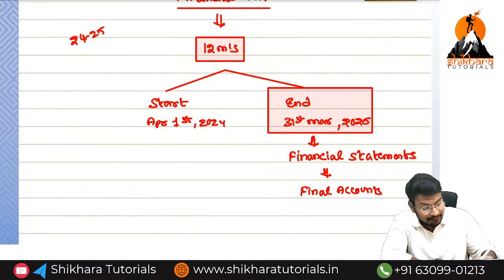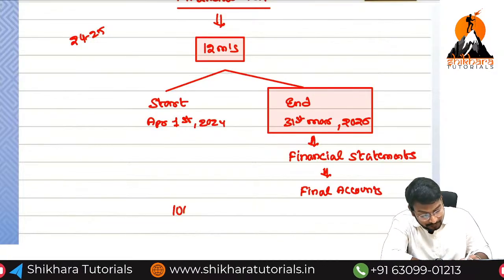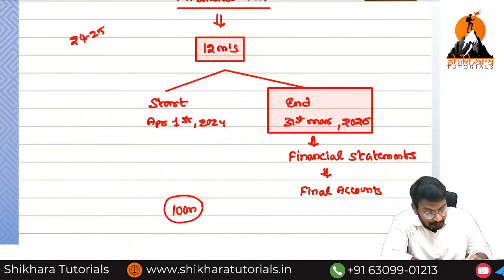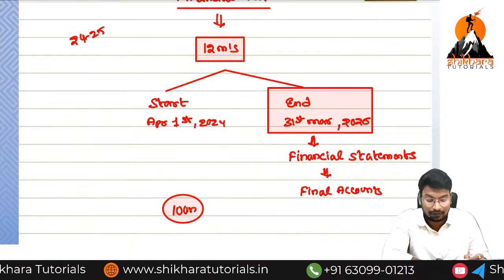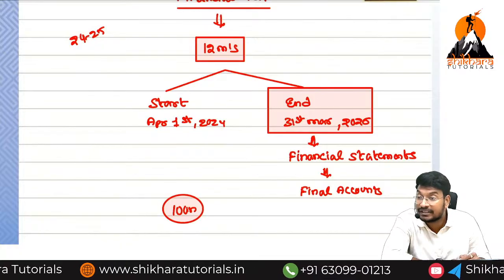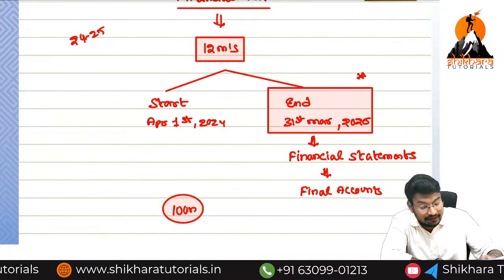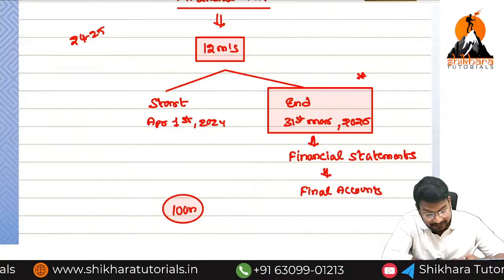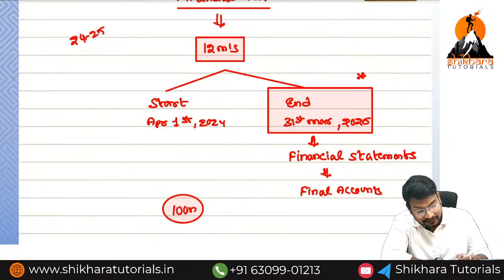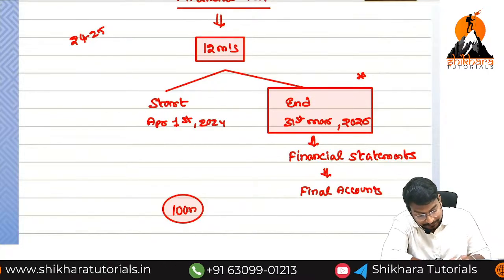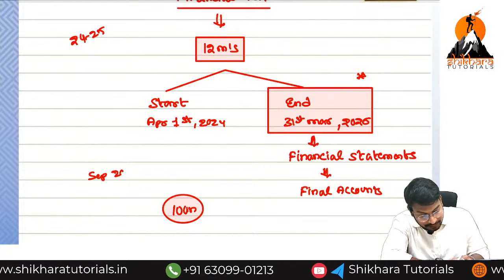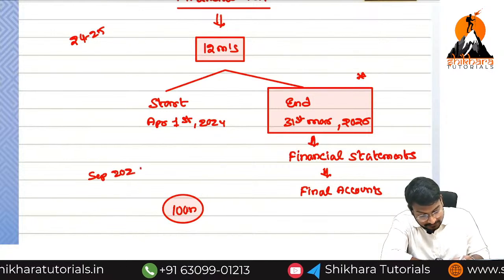Here, on this date, we have one loan. On this loan, we need to repay after 12 months from the date of 31st March. The due date here is 1 year after, so we can take September 2026.